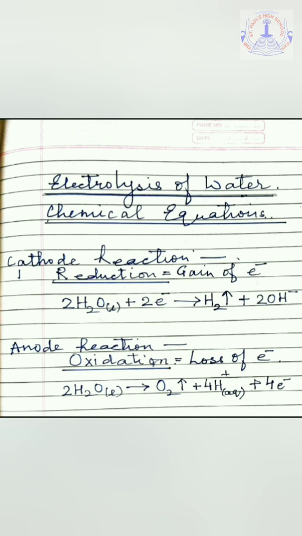So always remember, at the negative cathode, reduction takes place by gain of electrons, and at the positive anode, oxidation takes place by loss of electrons.